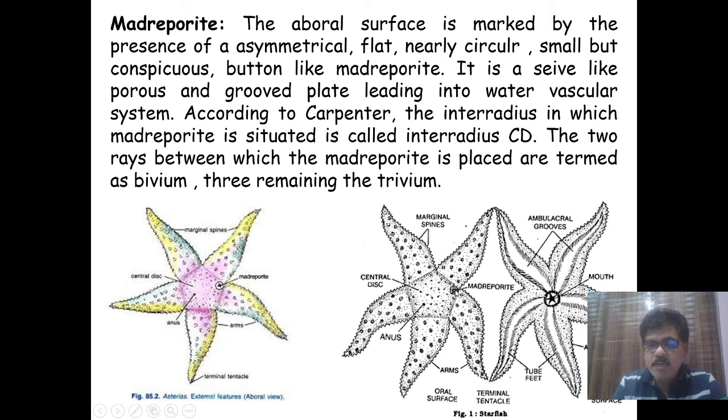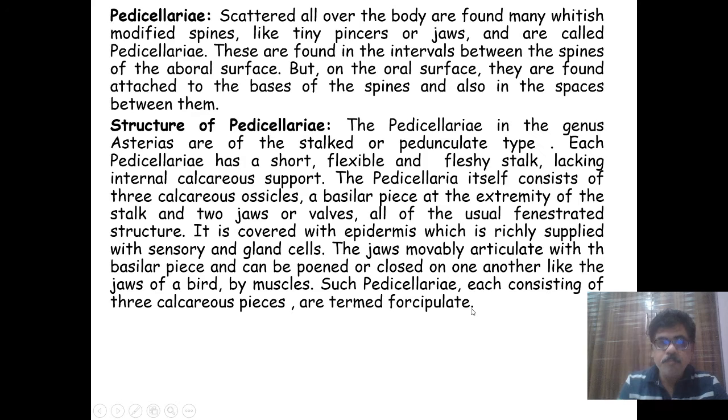So where the madreporite is present, these two arms combined are called the bivium, and the rest of these three arms are called the trivium. The next structure is the pedicellariae, which are present on the aboral surface.